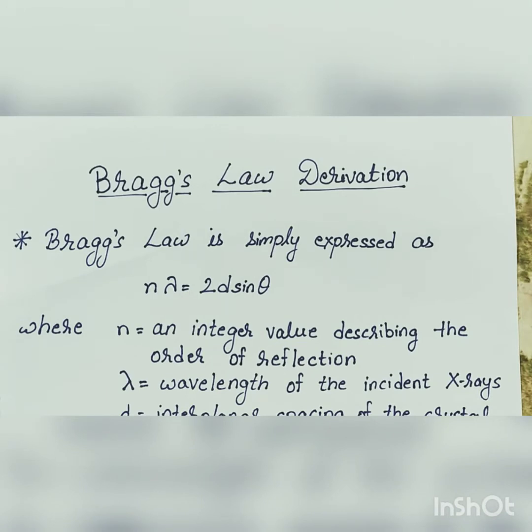But the important thing about these X-rays is that not all the reflected X-rays will contribute toward the diffraction pattern. Reflected X-rays will only generate the intense peak, also known as Bragg's peak, if the interference between these reflected X-rays is constructive.